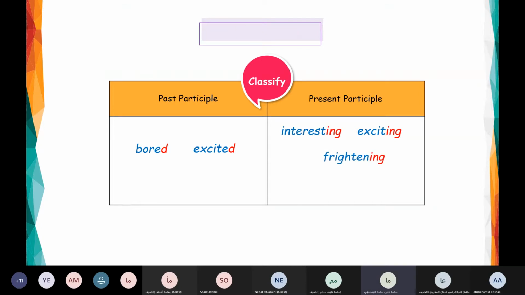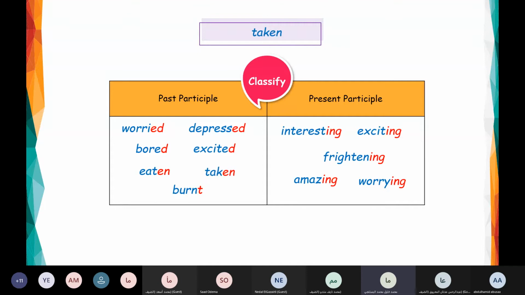Under the present participle. Worried comes under the past. Depressed here under the past participle. Amazing. It is what? Under the present participle. Eaten, also past participle. Burnt. Worrying, here it comes under the present participle. Taken.